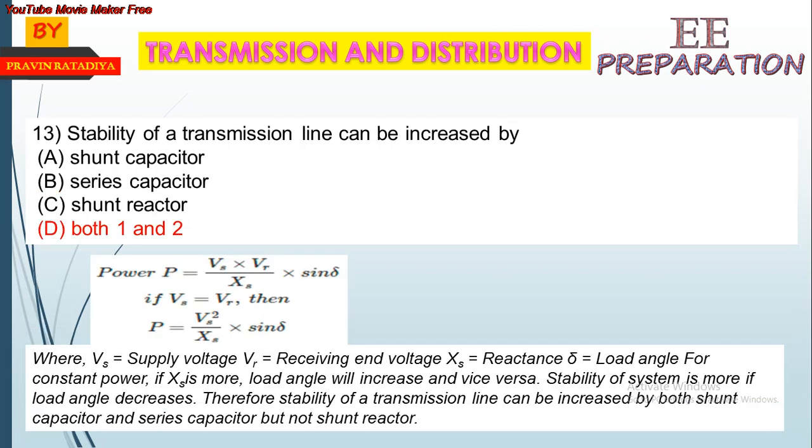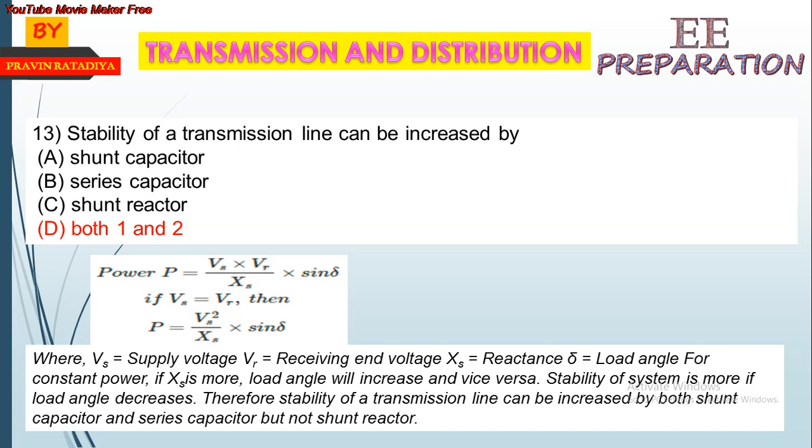Stability of a transmission line can be increased by, the answer is D, shunt capacitor and series capacitor. Stability of a transmission line can be increased by shunt capacitor or series capacitor. Now we see the hint.